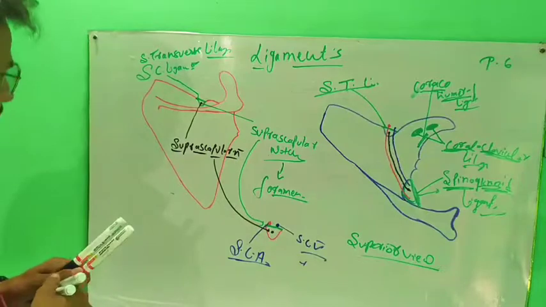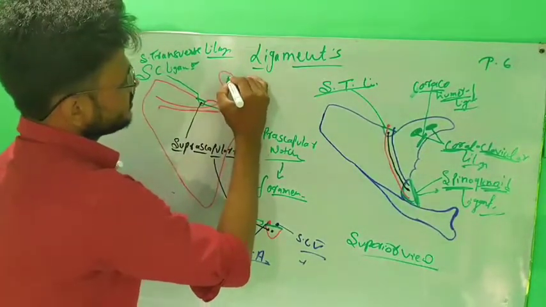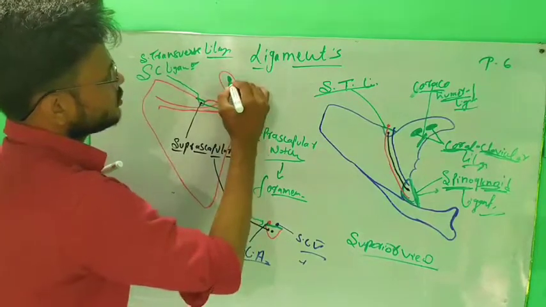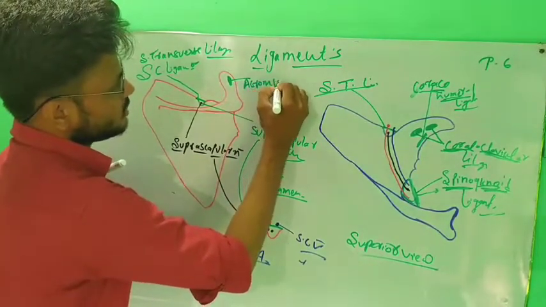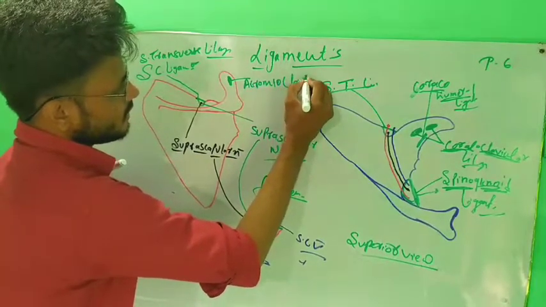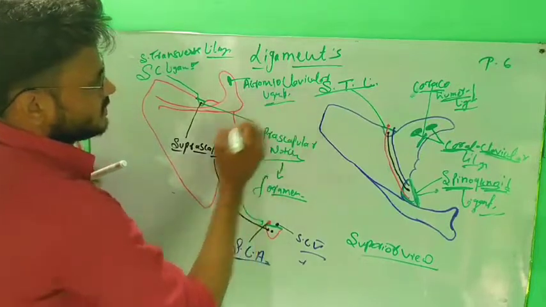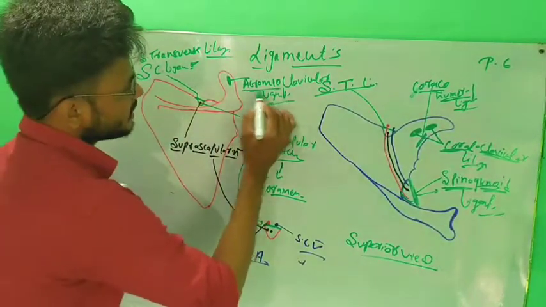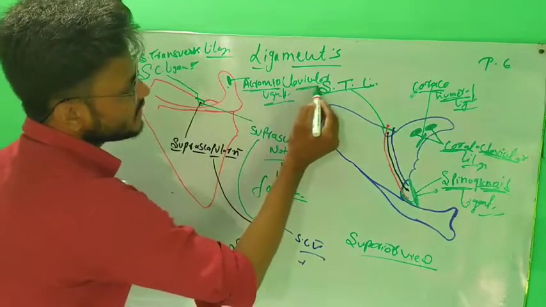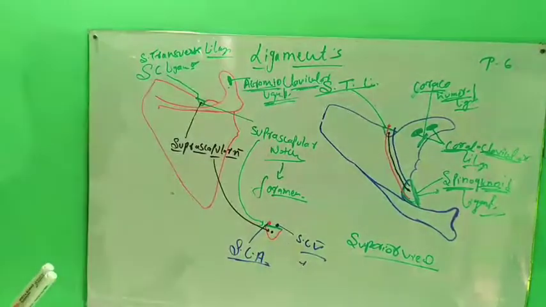Now one ligament is also left. This ligament is called the acromioclavicular ligament. This is the acromioclavicular ligament because it is attached to the acromion process and to the clavicle. That's why it is called the acromioclavicular ligament.